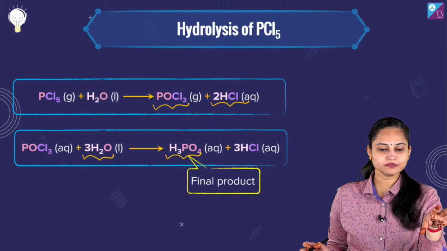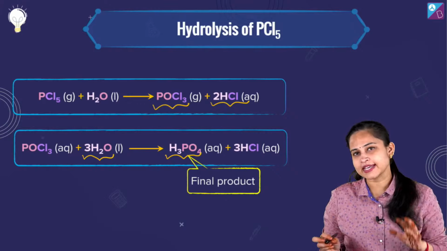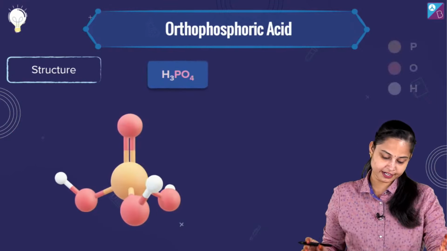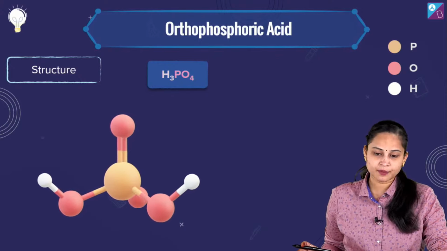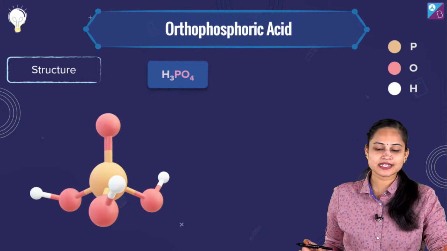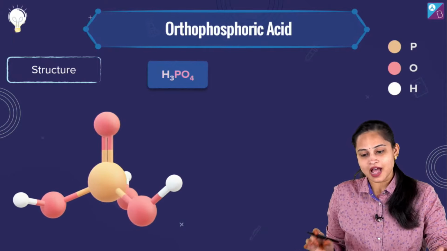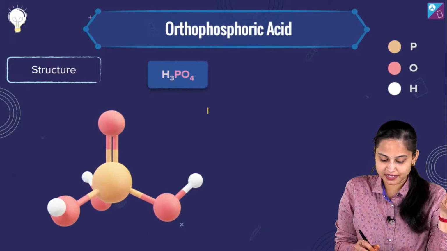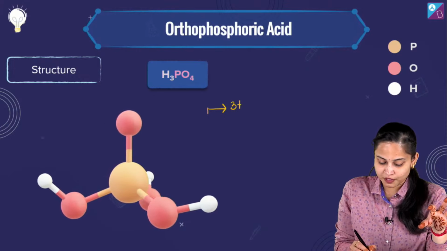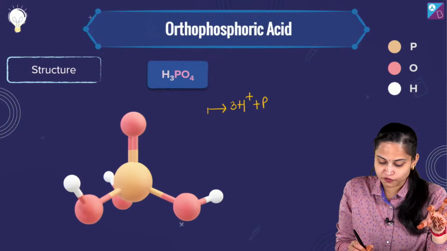Fine. Okay. So if we talk about H3PO4, all the hydrogens that we have here are ionizable hydrogens. After ionization, if I talk about the dissociation of this particular acid, I will get 3H positive plus PO4 3 negative.